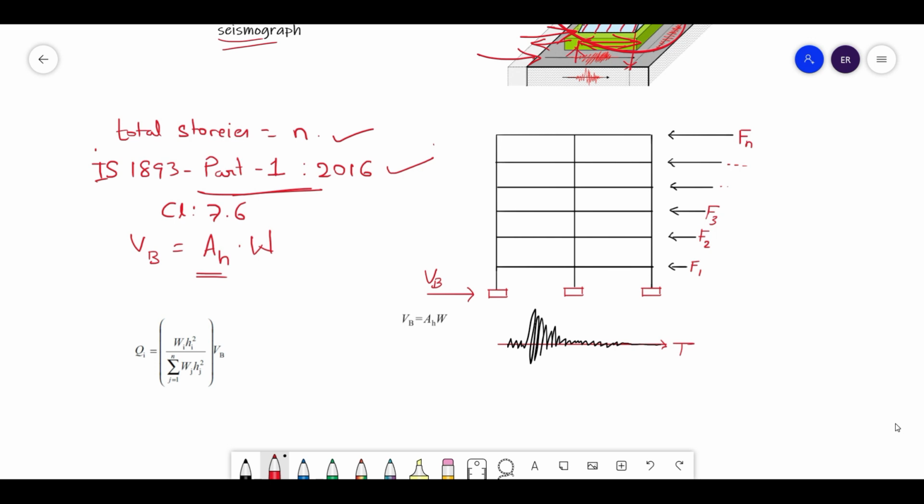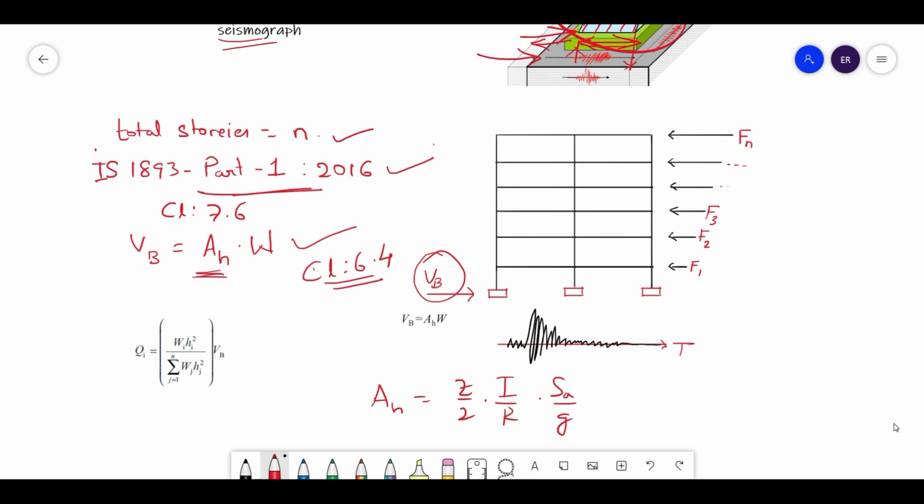So I can define the base shear as an estimate of the maximum expected lateral force that will occur due to seismic ground motion at the base of the structure. This is VB, and it is calculated in the manner stated earlier. For this AH, friends, the horizontal acceleration coefficient, you need to refer to clause number 6.4. In this clause 6.4, you will see AH equals Z by 2 into I by R into SA by G. These parameters are very clearly explained within the code.